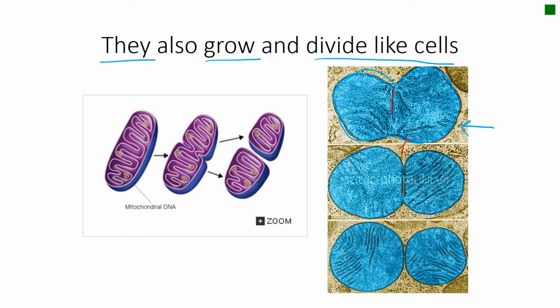Okay, and slowly but surely this line gets bigger and then reaches the end. All right, and when it reached the end, one mitochondria became two. 1, 2. Or in a diagrammatic way, we can see that it was 1 and then split in the middle and they become 2.